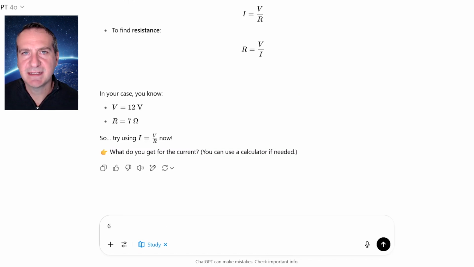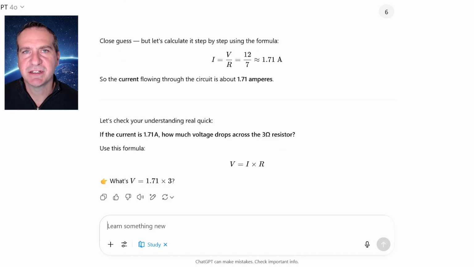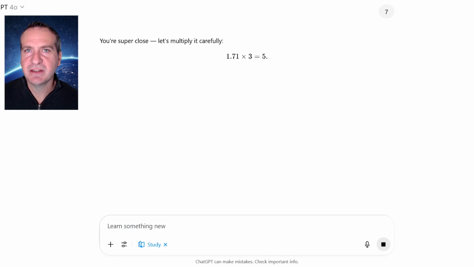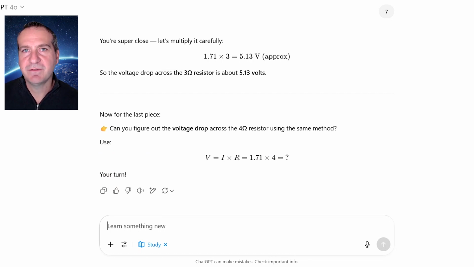Now I'm going to move on to the next step. Again, I'm going to put in the wrong answer, and it continues to provide us explanations. Again, I'll put in the wrong answer. You will notice something that I mentioned earlier on, and that is if you put in the wrong answer, it will actually tell you the right answer. A better approach would be for it to provide you some more guiding information and force you to have more attempts at solving the answer correctly.